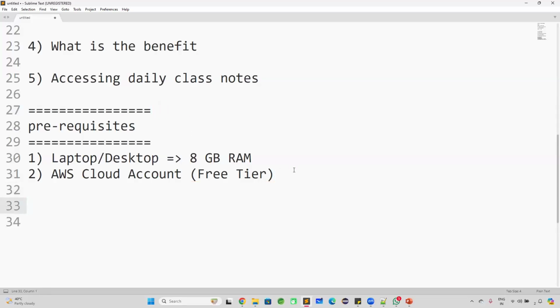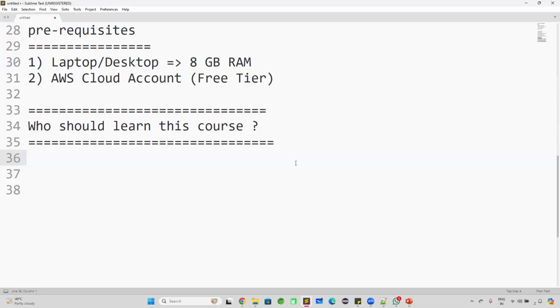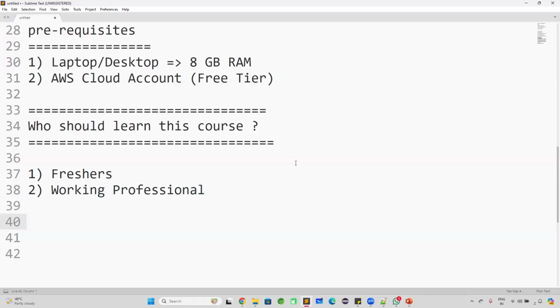Next, who should learn this course? Sir, I'm a fresher, can I learn this course? Sir, I'm an experienced person, can I learn this course? Sir, I am a non-IT background person, can I learn this course? So freshers can learn this course. This is very, very useful for freshers. This is useful for working professionals also. If you are working as a developer, a tester, or a DevOps engineer, definitely this course is going to be very, very helpful for you.